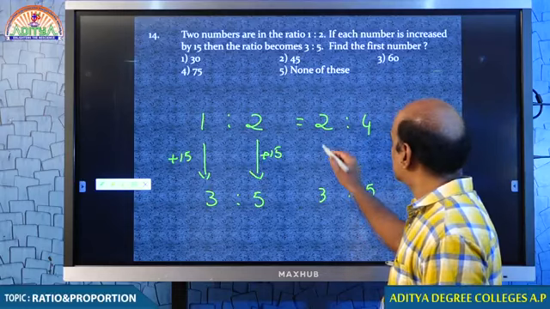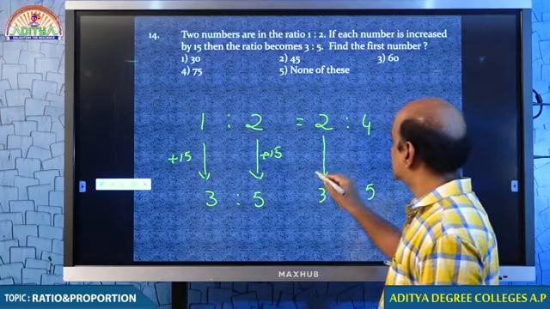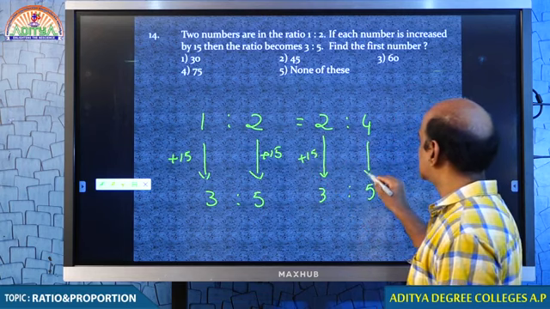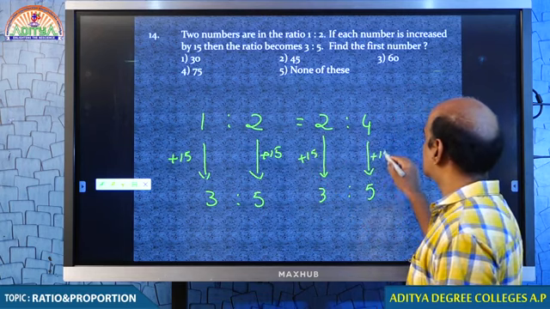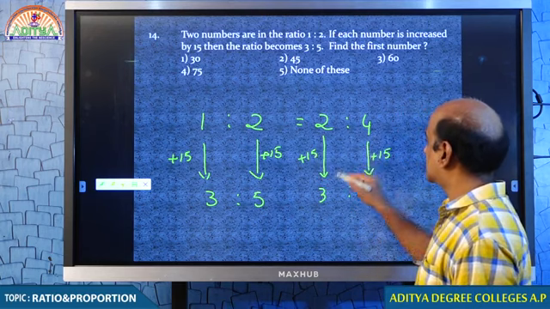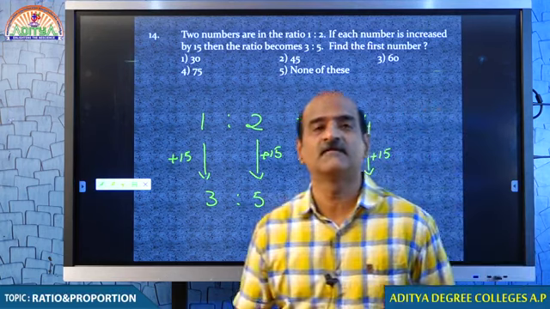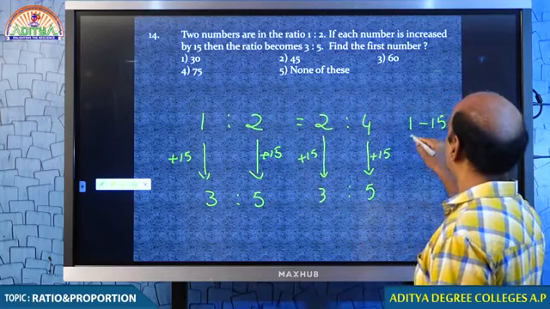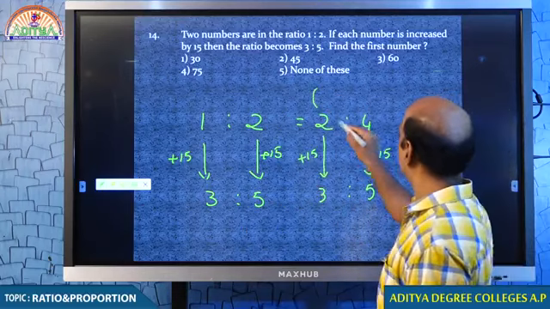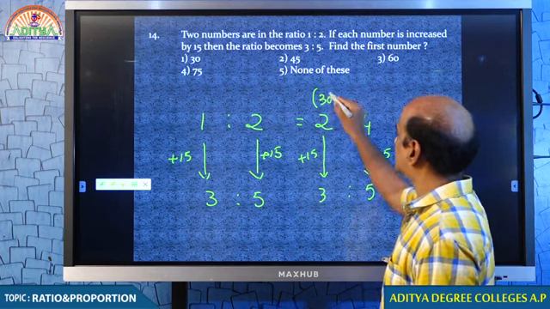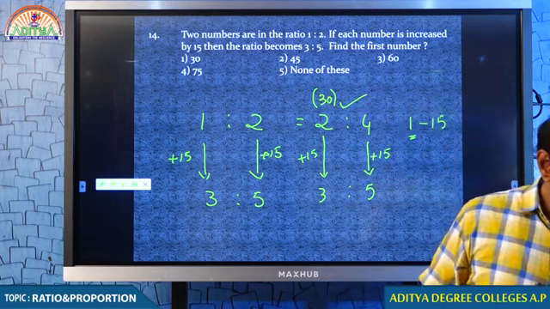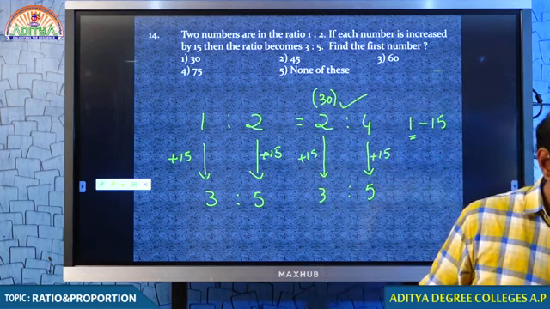Tell me, 2 becomes 3, so increased by 1 part, 4 becomes 5, increased by 1 part. Every number increased by 1 part by adding 15. In this question, every 1 part is 15. Therefore, first number is 2 into 15, 30. Students, are you comfortable with the changes I am just doing?